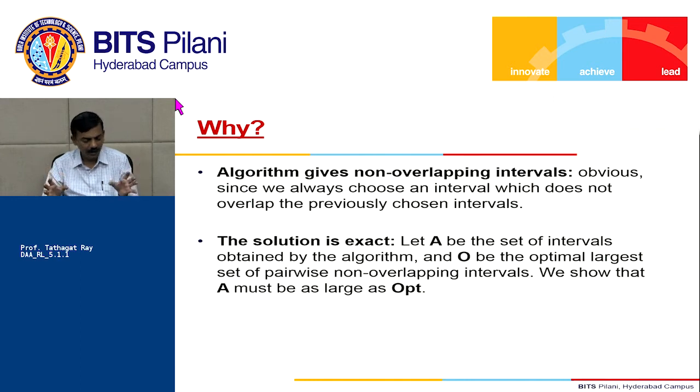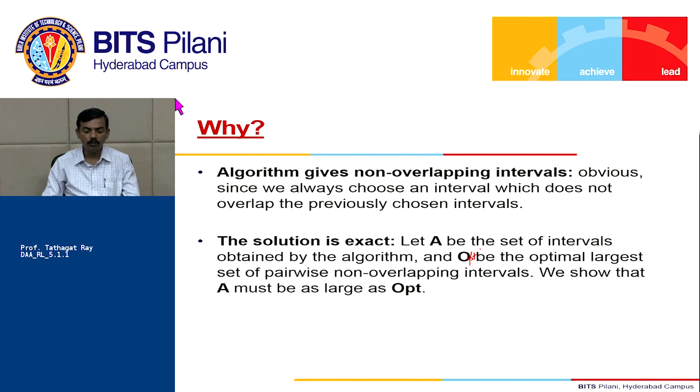Obviously, the activities which you are choosing are not going to overlap. Fine. So the interval is the time interval of each of these activities. Okay. And this solution is exact. So let's say A is the set of intervals, or the activities, obtained by the algorithm, and O is the optimal largest set of pairwise non-overlapping intervals. We want to show that A must be as large as this optimal. Okay, fine. So that's a typo. This should have been optimal.